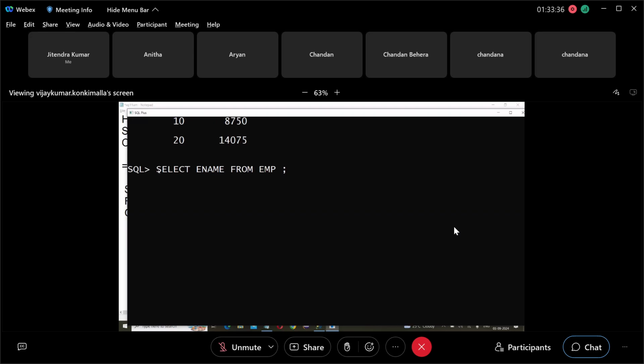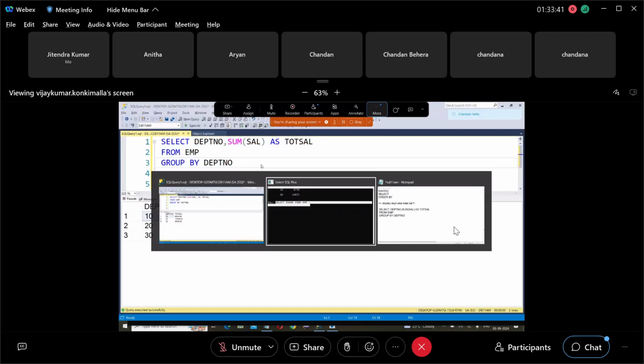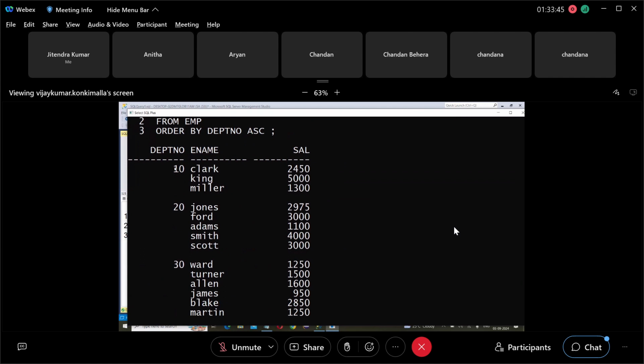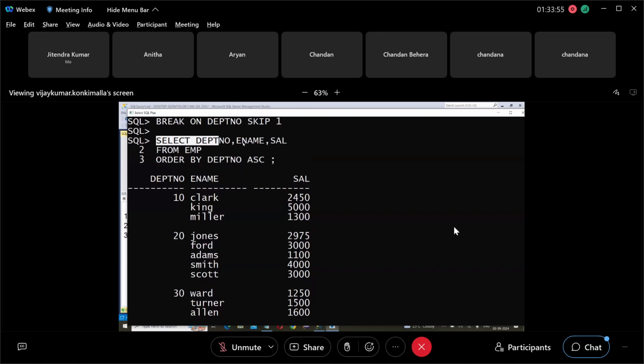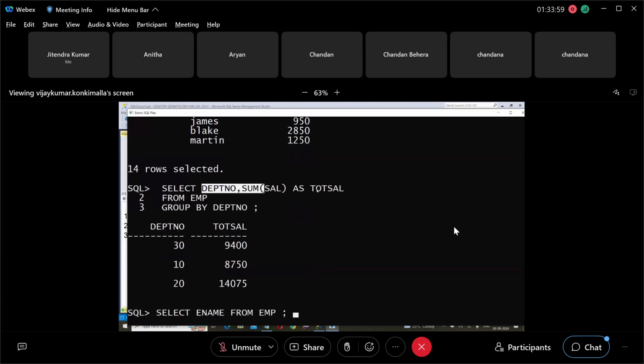SELECT is usually applied on each row. Now, if you write like this with group by, SELECT is not applied on each row. After GROUP BY, whatever is executed is applied on each group. So SELECT is applied on each group.